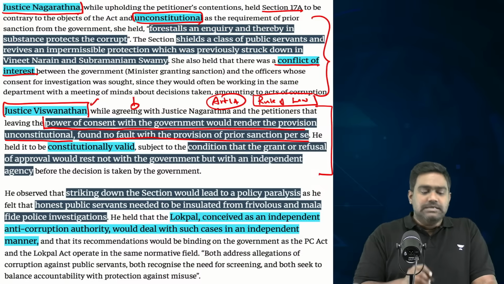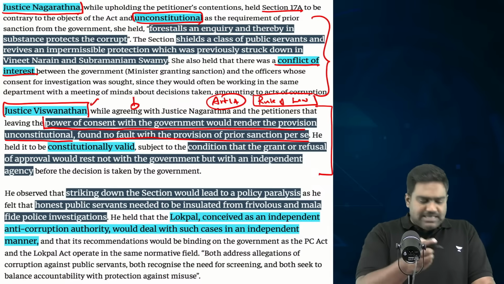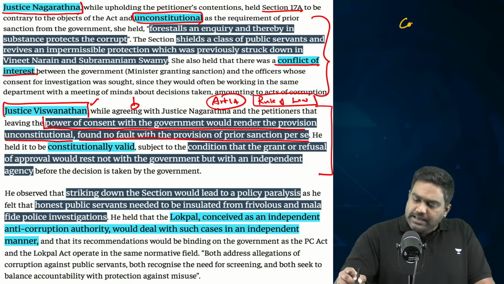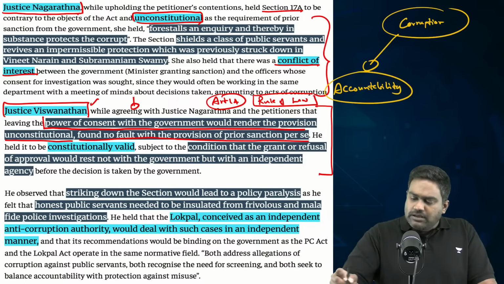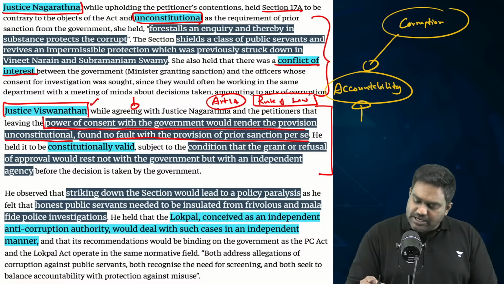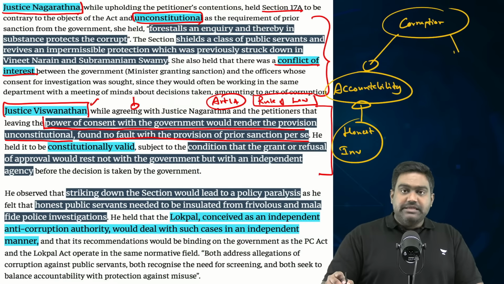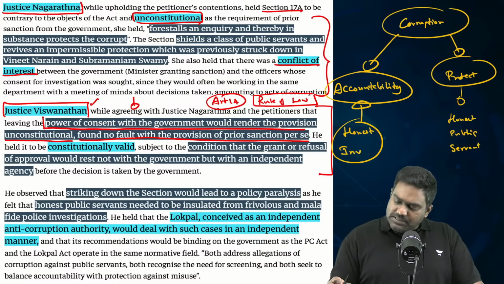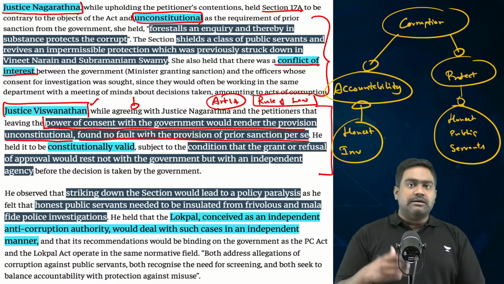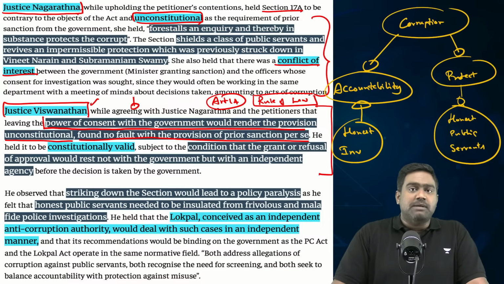But, however, Justice Vishwanathan doesn't disagree with the concept of providing prior sanction. Because as I told you earlier, in any corruption case, there is a need for ensuring accountability. There is a need to tackle corruption through honest investigations. There's no doubt about it. At the same time, there is a need to protect honest public servants, enable them to carry on with their work, enable them to make their decisions without fear of being targeted with false and frivolous cases and cases with a malafide intent.